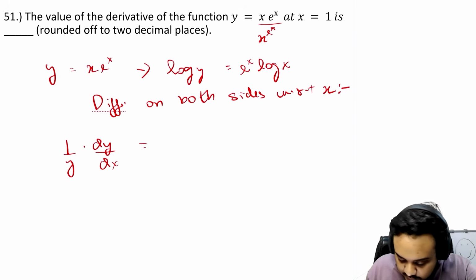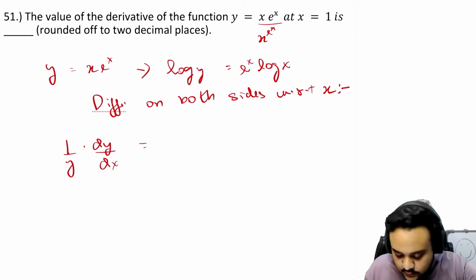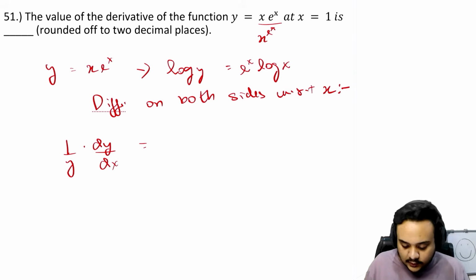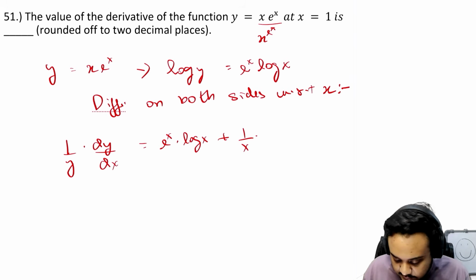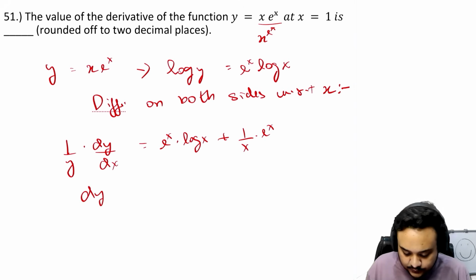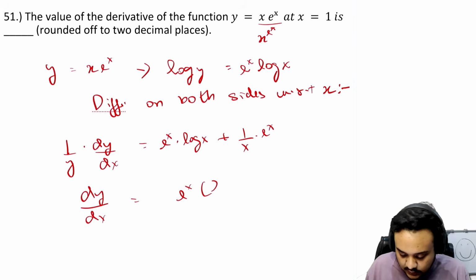Now you can apply the multiplication rule. First we take the derivative of e^x, which is nothing but e^x, times log x, plus 1 upon x into e^x. So dy by dx is equal to, taking e^x out, log x plus 1 by x, times y.